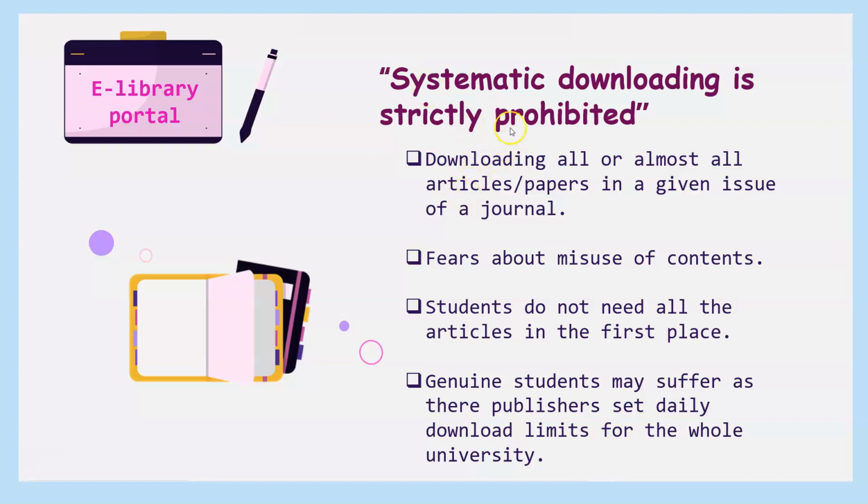Basically, when you try to download all the papers in a given issue of a journal, that is called systematic downloading. You are downloading with a plan, that you are downloading the entire issue. For those of you who don't know what an issue or a volume is, generally volume refers to the year and issue refers to the month.